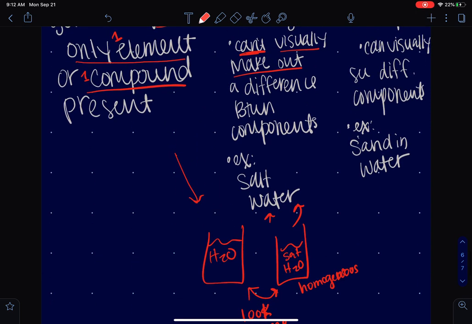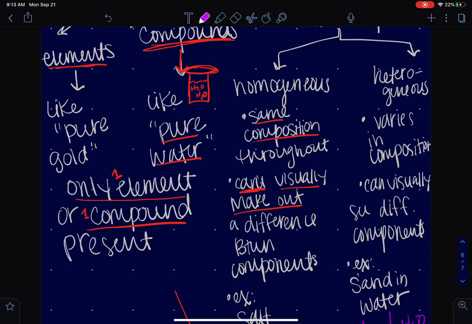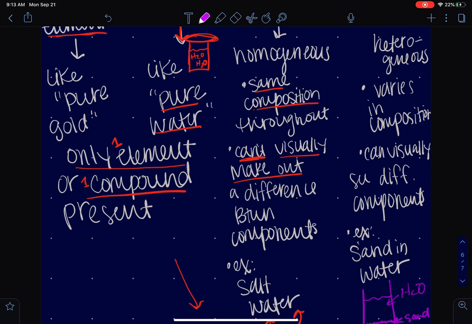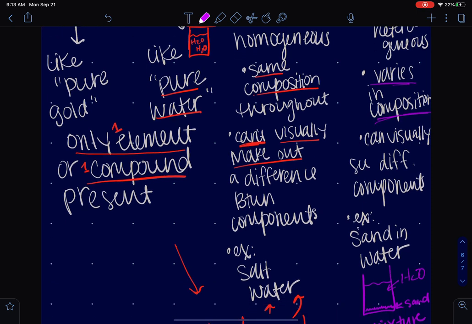But if you think about sand water, so let me change colors. If you put sand in water, the sand's going to settle at the bottom, right? This is obviously a mixture. Since you can tell the difference between the water and the sand, this makes it a heterogeneous mixture, however you say it. Heterogeneous mixtures vary in composition, so you can visually pick out the different components.